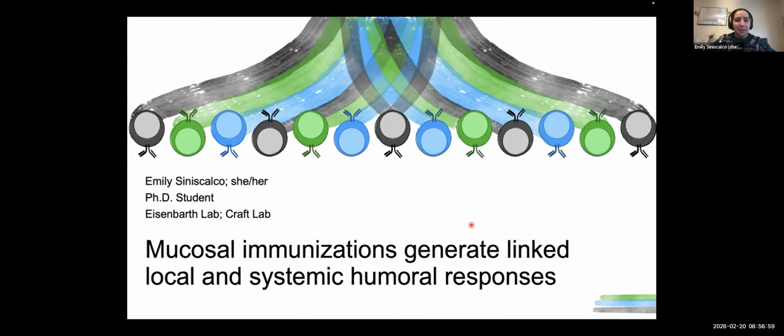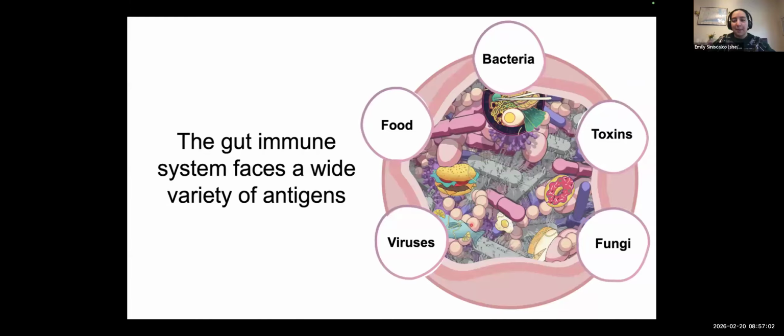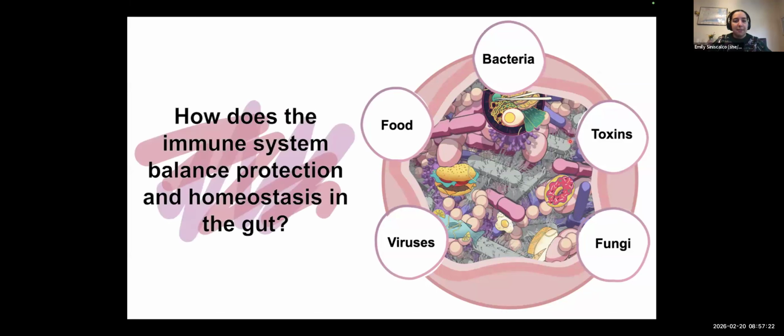But in our lab, we're really interested in the gut immune system and the unique challenges that it faces, trying to balance the protection from all of these different foreign challenges, including bacteria, food, toxins, viruses, and fungi, all of which can either be sort of helpful to the host, harmful to the host, or completely neutral, depending on the quantity and context in which these challenges are perceived. And so the gut really needs to balance protection from foreign insult with homeostasis and preventing undue inflammation in the gut such that it can maintain this homeostatic balance.